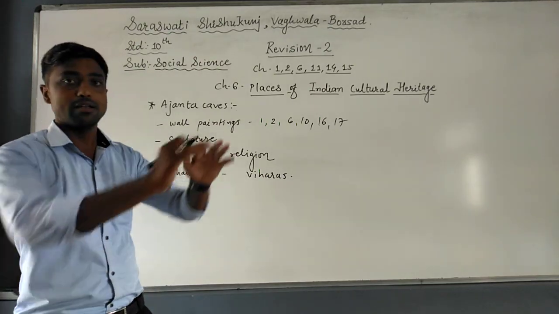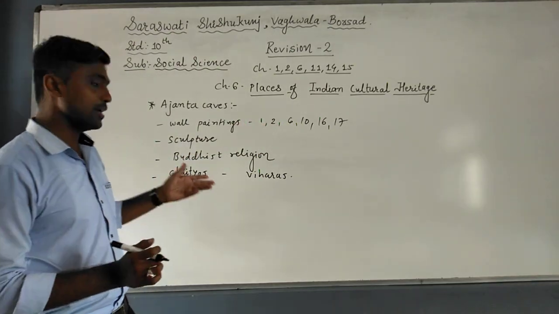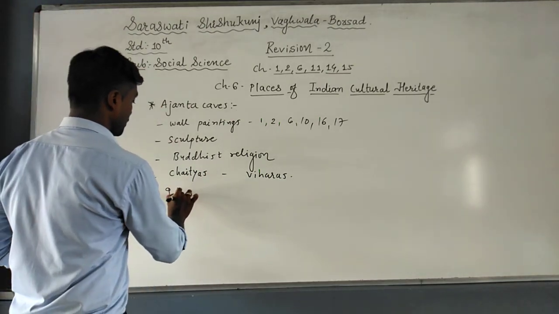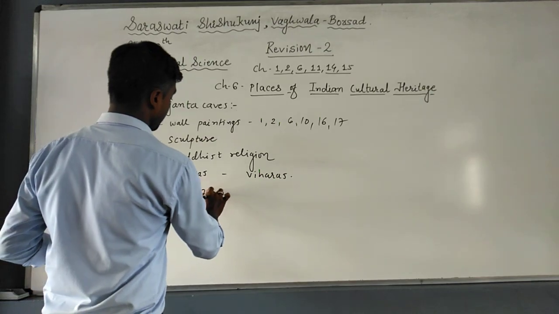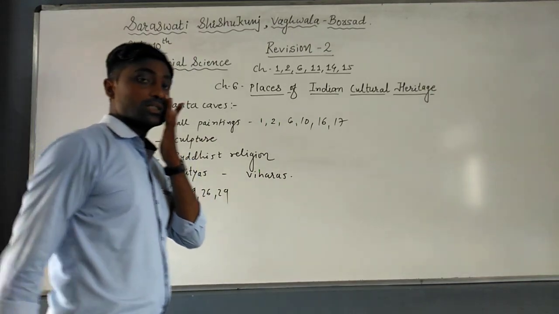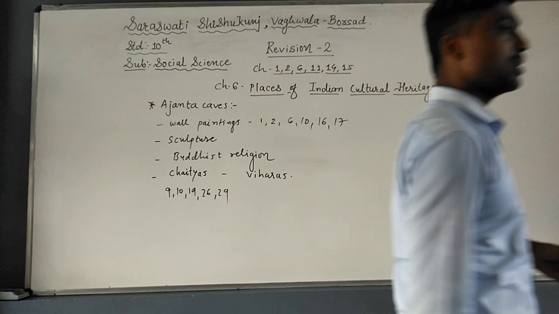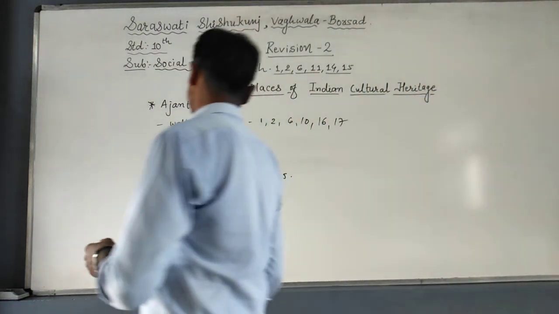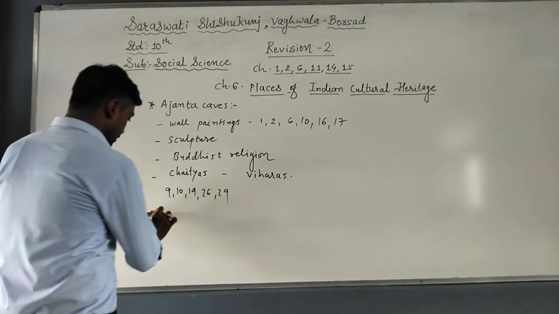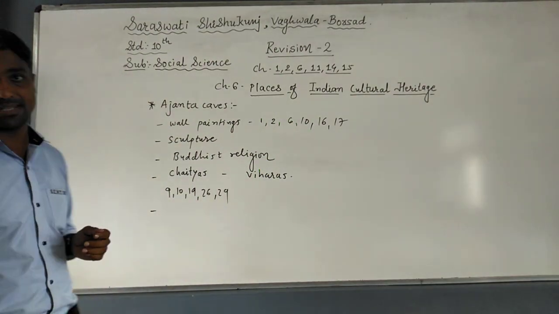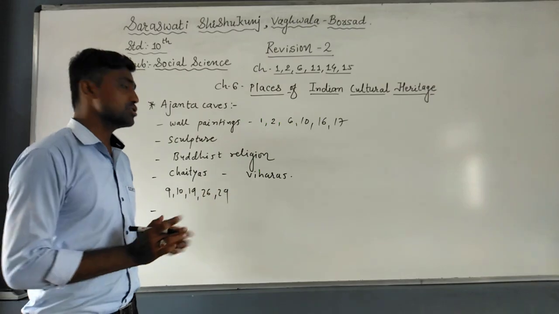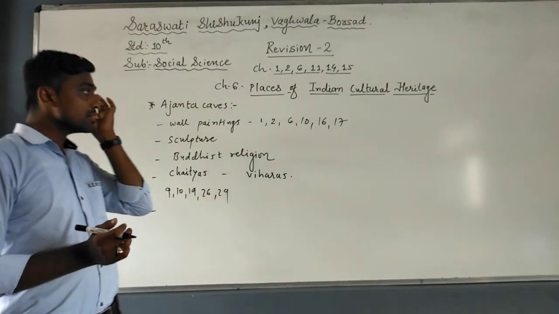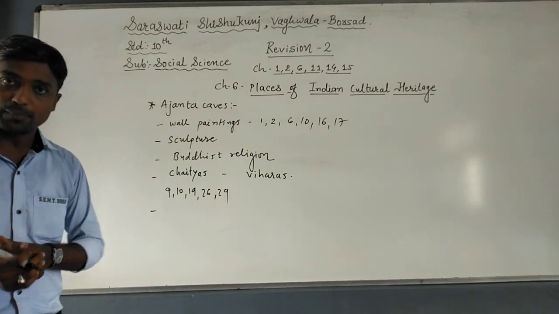Chaityas means temple hall. Among the caves, cave number 9, 10, 19, 26 and 29 are included in the Chaityas, and all the remaining ones are considered as Viharas. Now students, you just see that these caves were forgotten with the passage of time, because these caves were constructed during the 1st or 2nd century maybe, or before that also. So these caves were forgotten by the people.